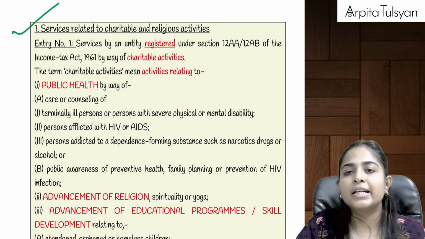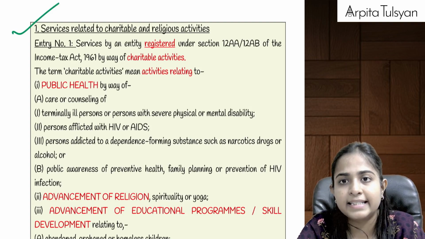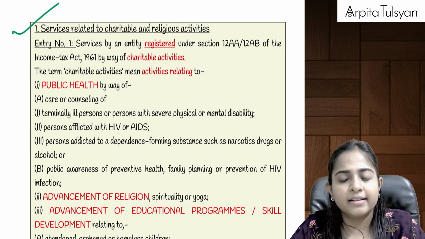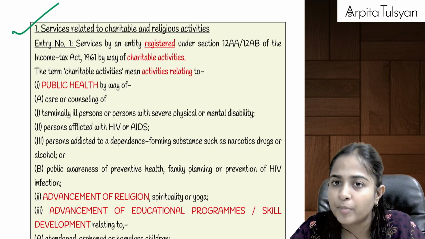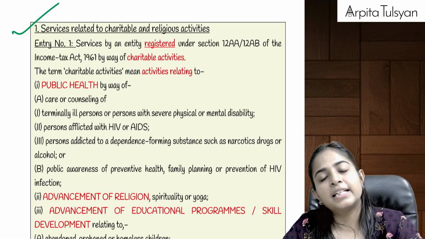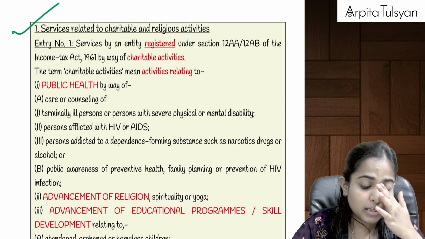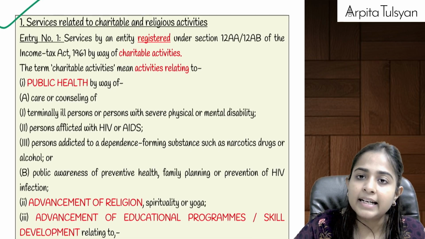Whatever we are studying here, we have divided the services into a total of 16 parts. Whatever we have done here, these are exempted from your CGST and from your IGST, and the respective states have also exempted the tax on these particular services. I hope we are clear till here. Can we start ahead, everyone?